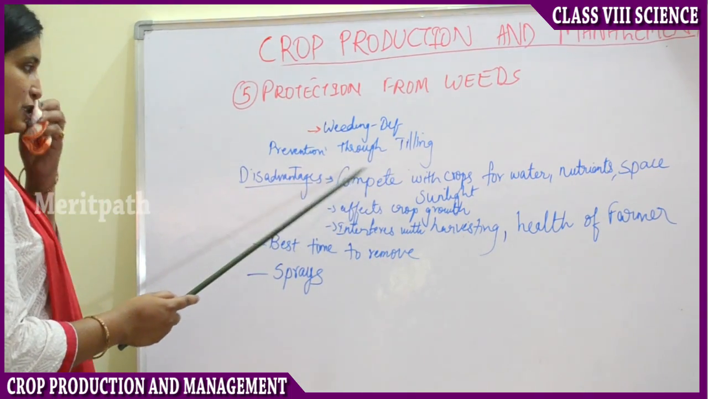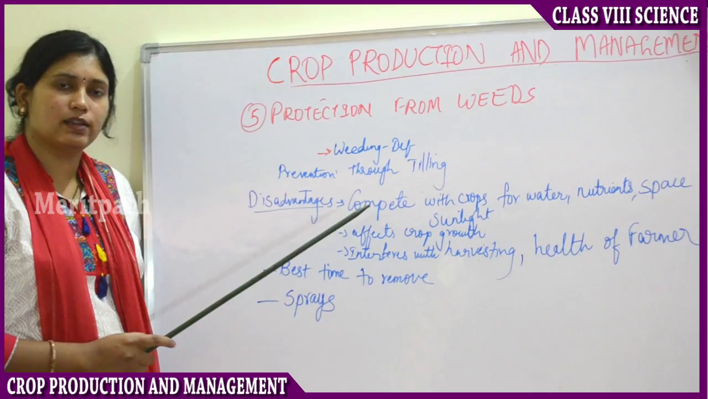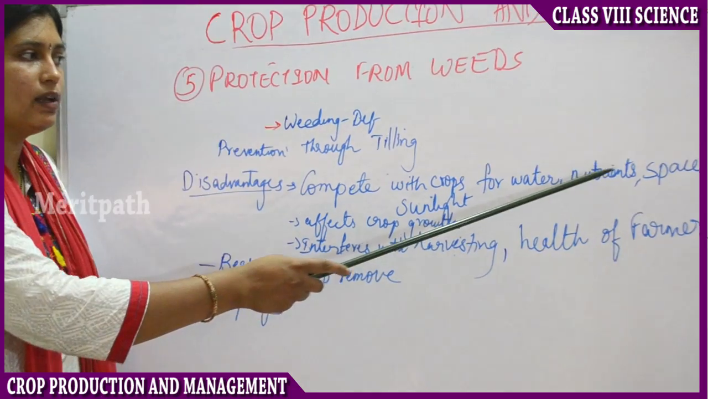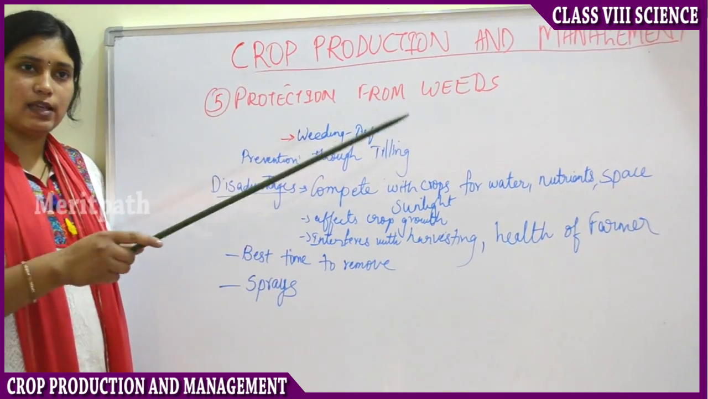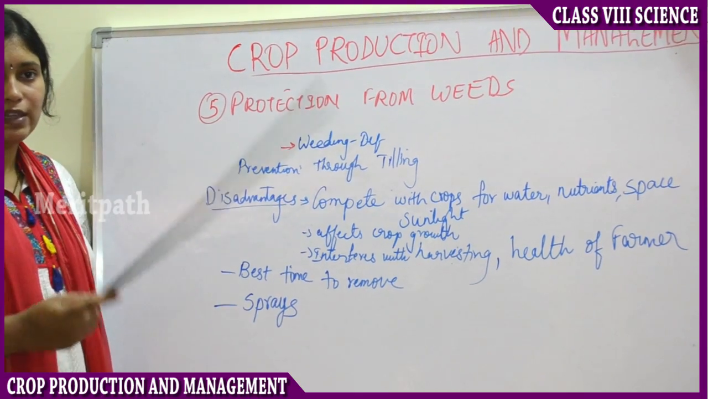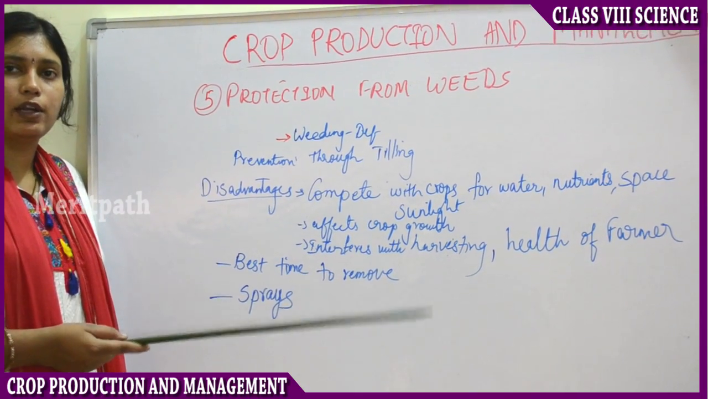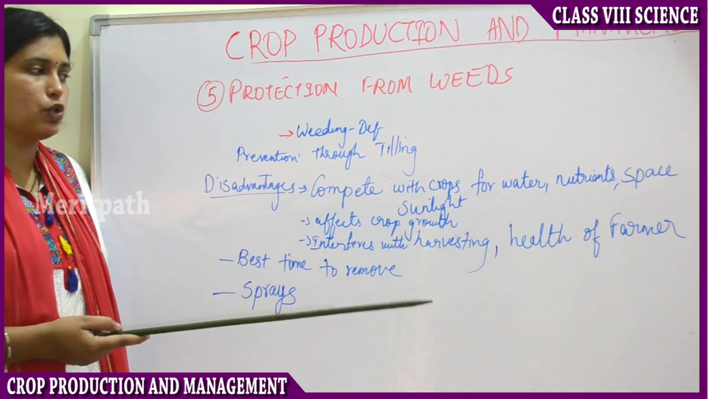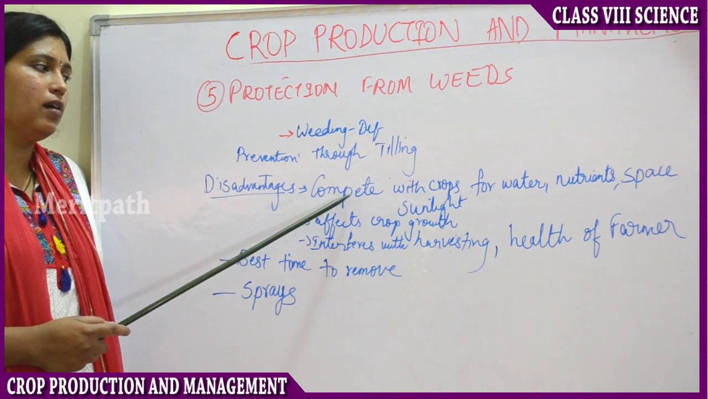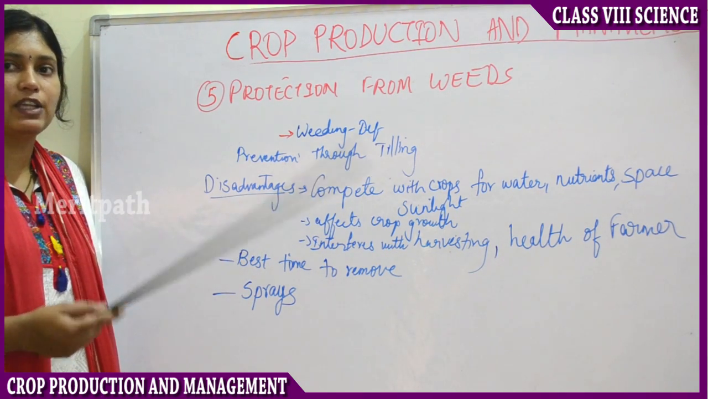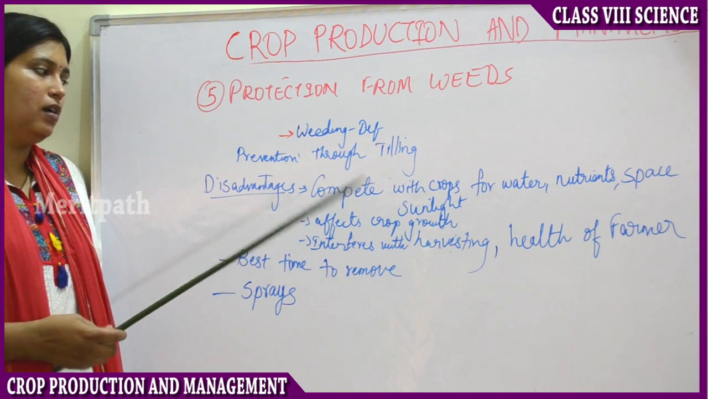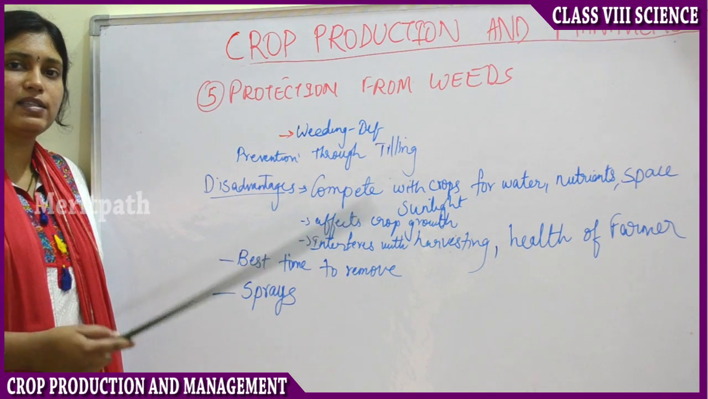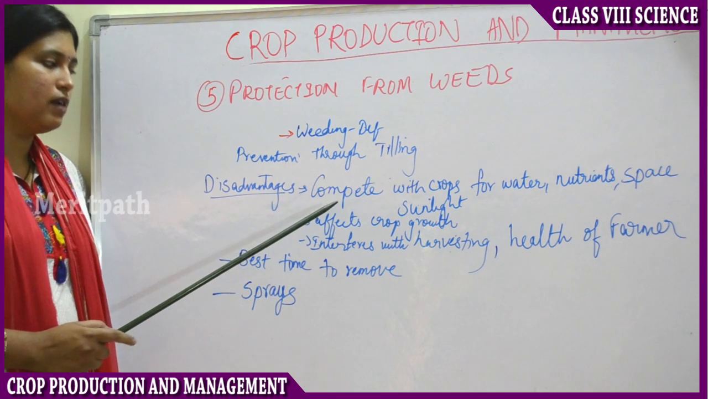Then what are the disadvantages of weeds? What happens if weeds are there in a crop? They compete with the normal crops for water, nutrients, space and sunlight. Suppose there is a wheat crop growing here. If weeds are growing beside the wheat crop, they also require sunlight, space and nutrients, and they compete for water also. So thereby it reduces the yield of the major crop which is growing. For example, if the wheat is growing and weeds are also growing with the wheat, it decreases the yield of the wheat. So you have to always remove the weeds.